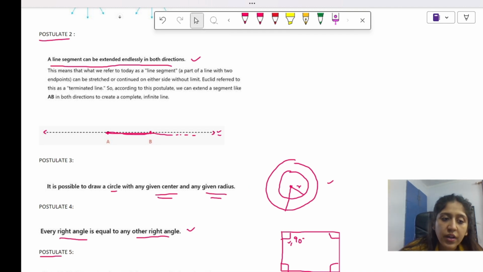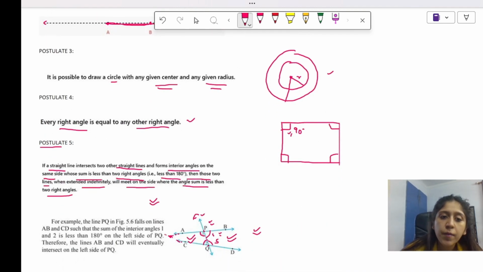ठीक है? The third postulate क्या था? The third postulate is I can draw a circle with a given center and with any given radius. किसी भी radius और center से circle बना सकते हैं. Postulate number 4. If I have a diagram and I have more than one 90 degree angle in that diagram, all the 90 degree angles will be equal.